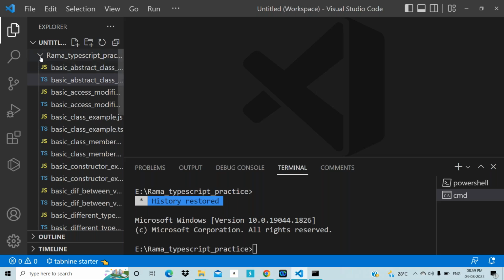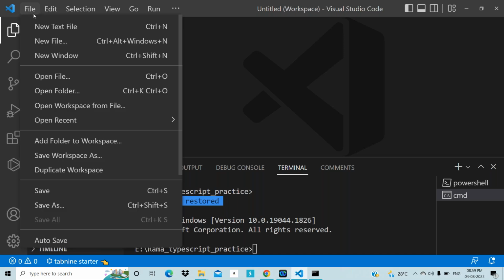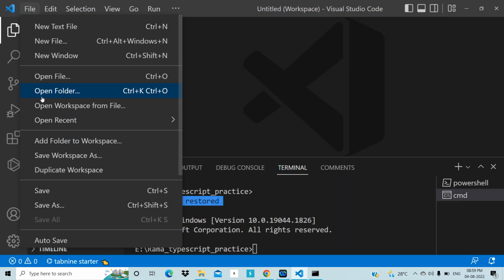Right, now minimize this. First of all, what we need to do after installing Visual Studio Code is go to the file menu. Then the 8th option, counting 1, 2, 3, 4, 5, 6, 7, 8. What is that option name? Add folder to workspace. It is in the file menu. Click there.